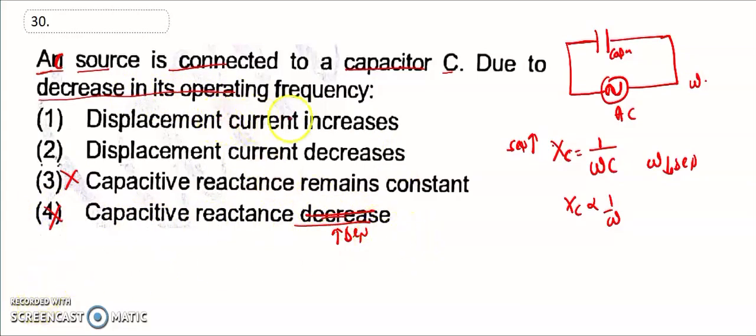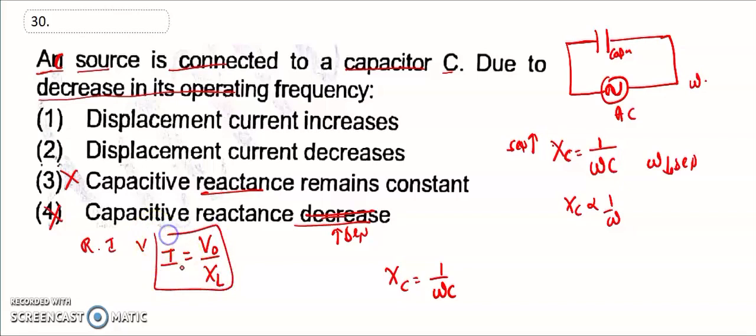Now come to the displacement current. XC is equal to 1 divided by omega C. XC is called a reactance. Reactance means resistance. So what is the relationship between resistance, current and voltage? That is I is equal to V naught divided by XC. This is called the displacement current. So how are the displacement current and XC related? Inversely.